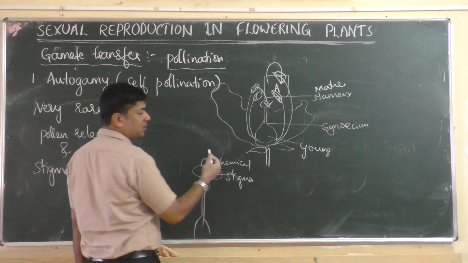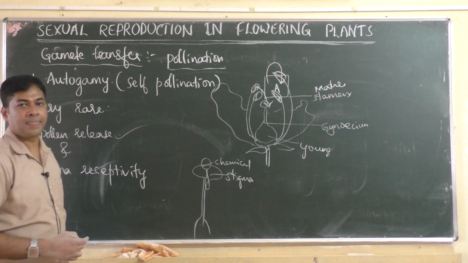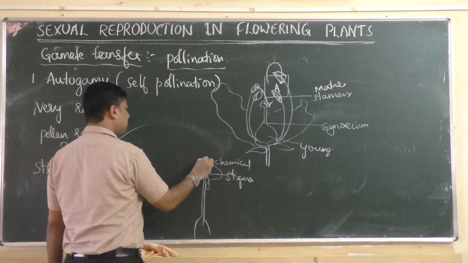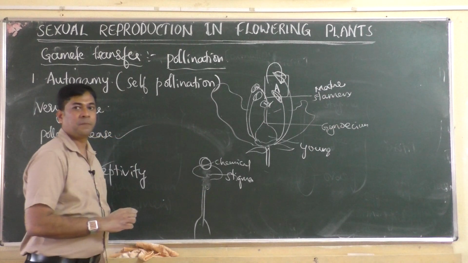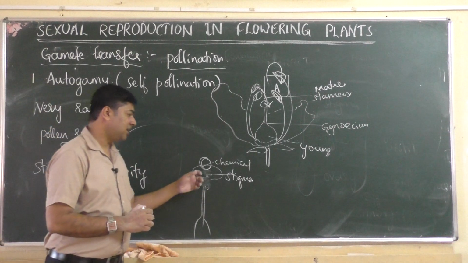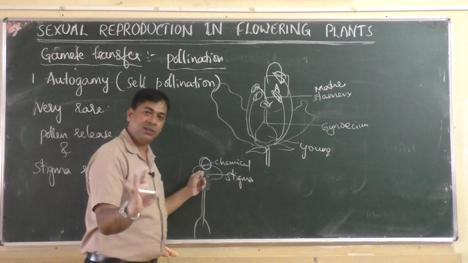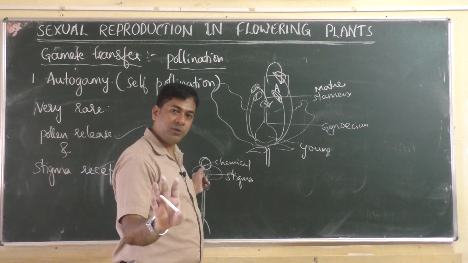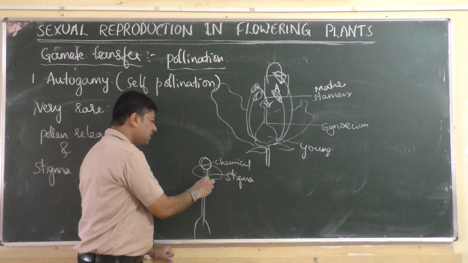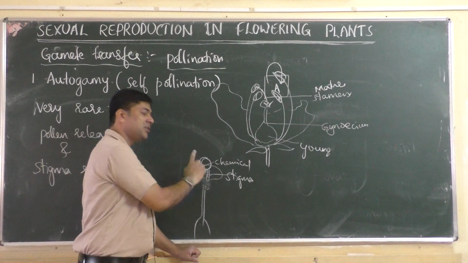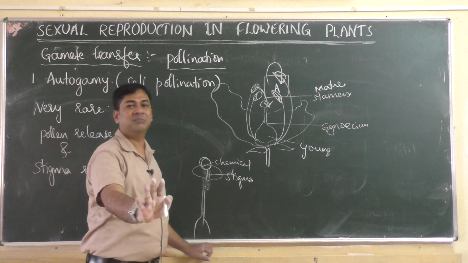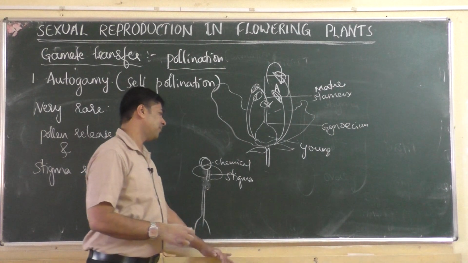But a young stigma doesn't produce the chemical. Then if a mature pollen grain falls on it, the pollen grain cannot develop a pollen tube. When the chemical is not produced, the pollen grain doesn't germinate, meaning it cannot produce a pollen tube. That means a young stigma cannot support the pollen grain.